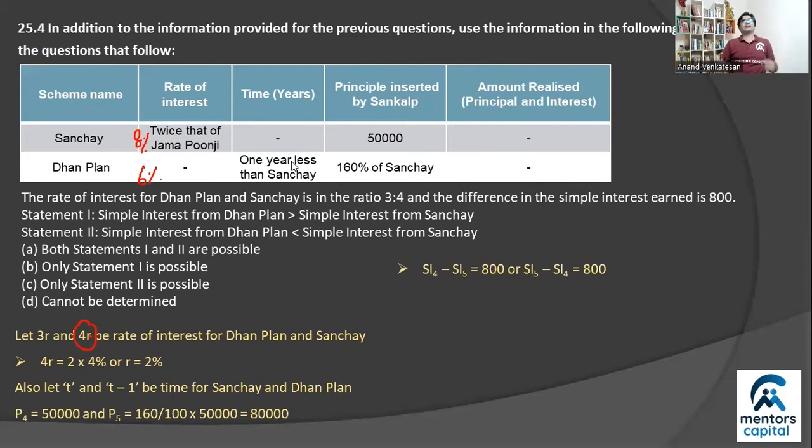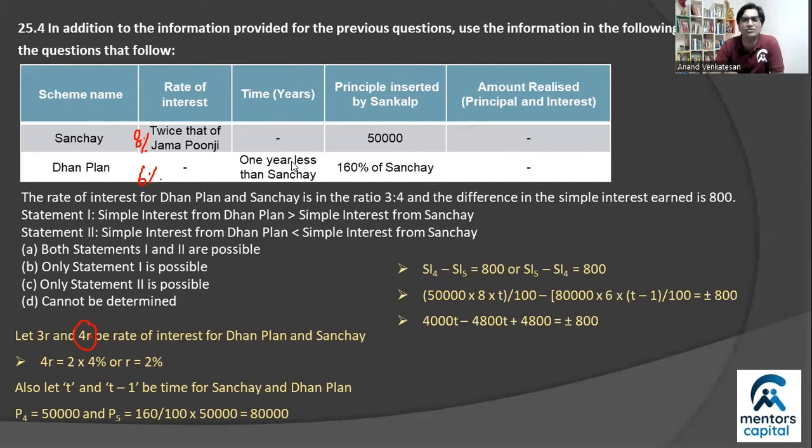Now here is where the crucial part of the problem hinges, right? The problem merely states that the difference of their interest earned is 800 rupees. It doesn't say which one is greater, right? So immediately you should imagine 2 possibilities. Either the 4th scheme exceeds the 5th scheme or the other way around. So consider both possibilities, or you could consider one possibility, but make the difference as positive or negative 800, right? Which is something you can do, right? PRT by 100 minus PRT by 100, but also equal to plus minus 800. If it's plus 800, then simple interest in scheme 4 is larger. If it's negative, then simple interest in scheme 4 is smaller, right? Which means 5 is larger.